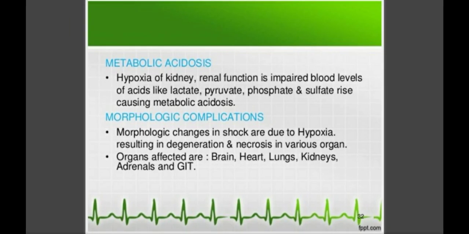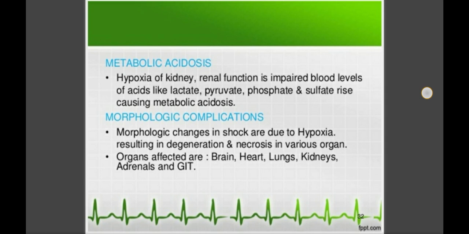Then in metabolic acidosis you will see hypoxia of the kidney, renal function is impaired, and blood levels of acids like lactate, pyruvate, phosphate and sulfate rise, causing metabolic acidosis. As there is an increase in anaerobic metabolism, there is an increase in the acid percentage in the body.